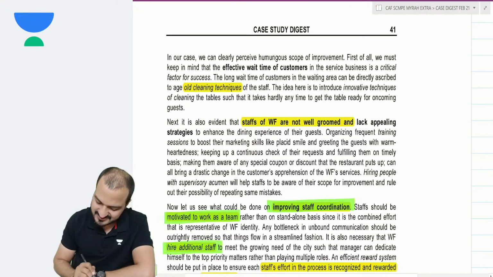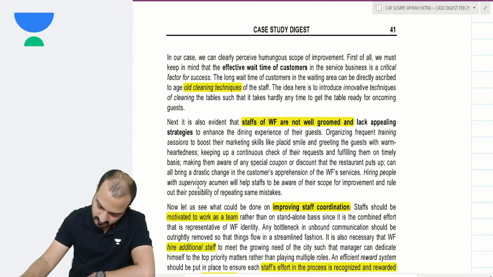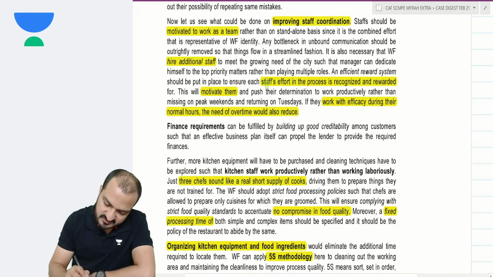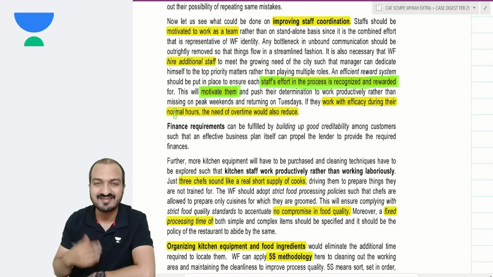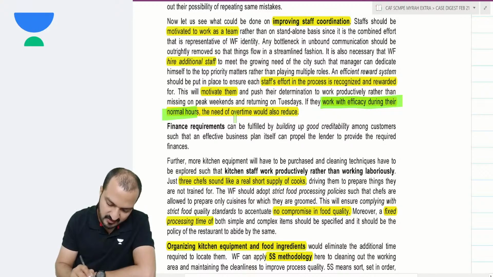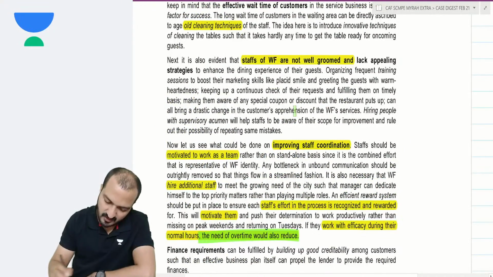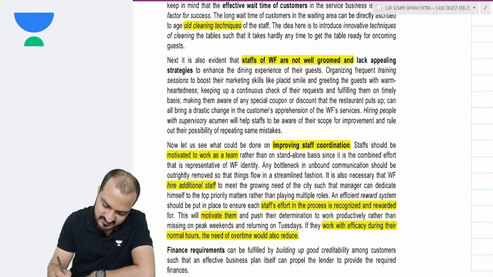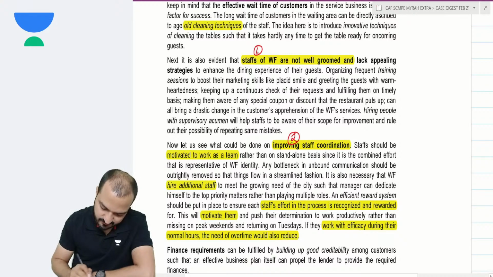You need to hire additional staff because ultimately you are having shortage of staff. Also, the staff were taking leaves on weekends, which you should prevent. The staff's effort in the process should be recognized and rewarded. You will have to motivate them so that they get more active in their work. If they work with efficacy during their normal hours, then need of overtime would also reduce. These are all the suggestions with respect to improving staff coordination. So first set of suggestion was that you give training to the staff. Second, improve the staff coordination.